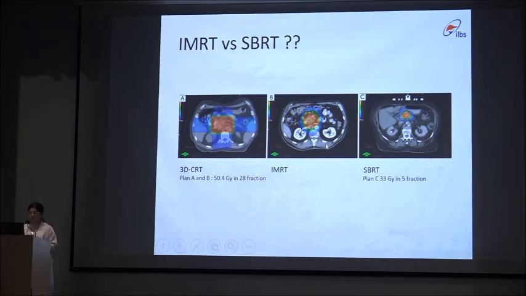Now the techniques of radiation therapy started from 3D CRT to IMRT and SBRT. As you can see, in the earlier techniques, there is more spillage of radiation to the surrounding organs, and with newer techniques like moving from IMRT to SBRT, there is more conformal radiation therapy with minimum side effects and minimum doses to the organ at risk.